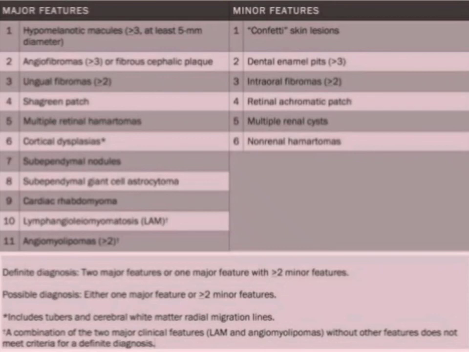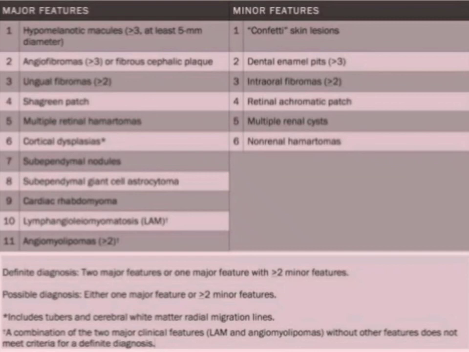We get multiple retinal hamartomas, cortical dysplasia, subependymal nodules, subependymal giant cell astrocytoma, cardiac rhabdomyomas, and lymphangiomyomatosis (LAM), and angiomyolipomas. So all these are major features.